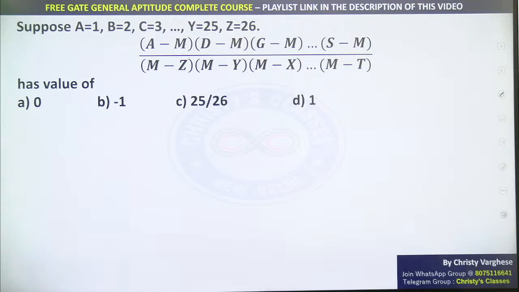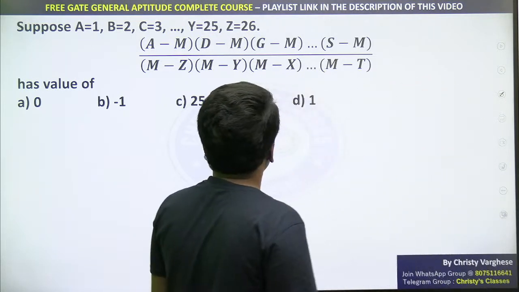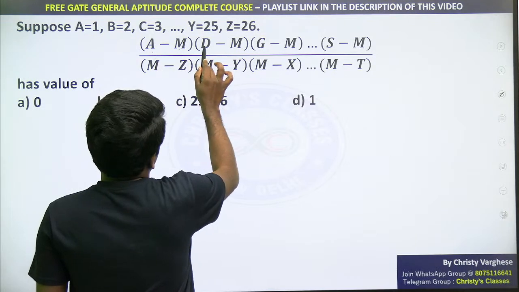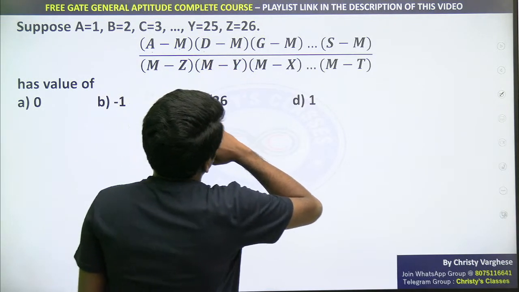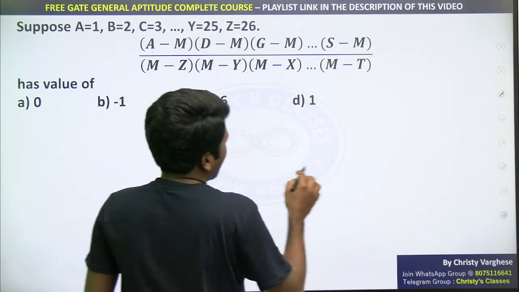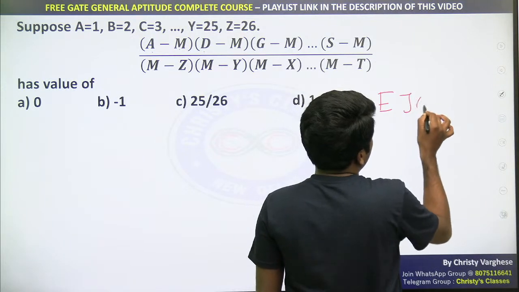Actually this question is so simple if you identify one part in the question. Which part? Look at the numerator of this fraction: a minus m, d minus m, g minus m. So letter positions you also need to know. There the EJOT code will help you.